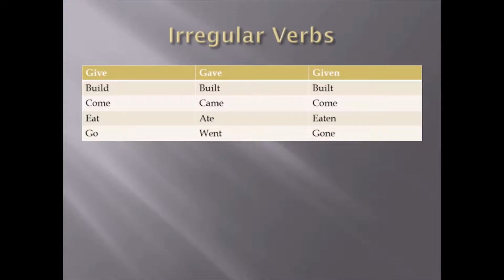Here you have to be careful that there are certain irregular verbs, right? Like give, it's going to be gave or given. Build, it will be built. Come will be came. Eat will be ate. Go will be went. There are a lot of irregular verbs. You need to memorize them so that you use the correct form when you are making the past tense.